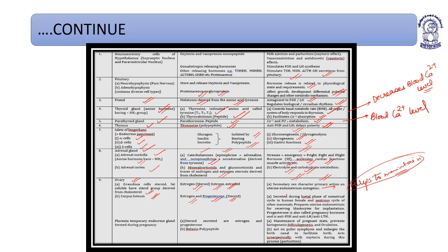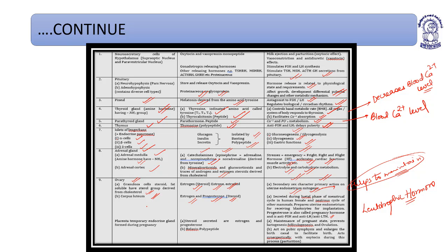Then progesterone and estrogen are secreted during the luteal phase of the menstrual cycle in the human female, and the estrous cycle in other mammals. They prepare the uterine endometrium for receiving blastocysts for implantation. Progesterone is also called the pregnancy hormone, and it is anti-FSH, anti-LH, and anti-LTH, the lactotropic hormone. So inhibitory levels, I'll show you.